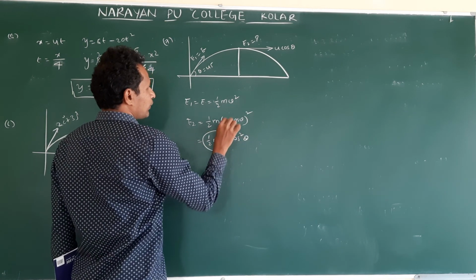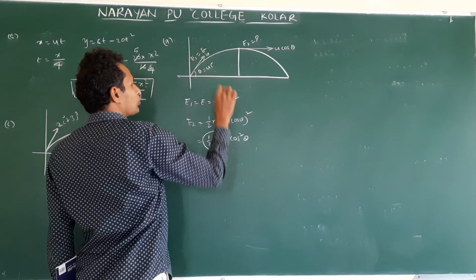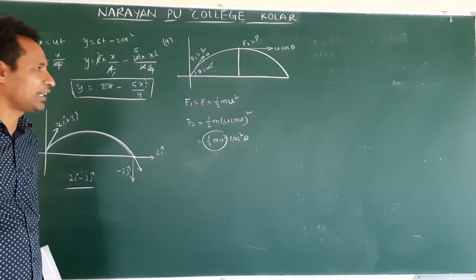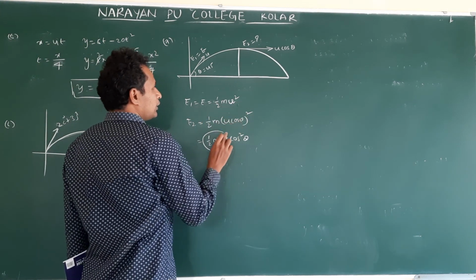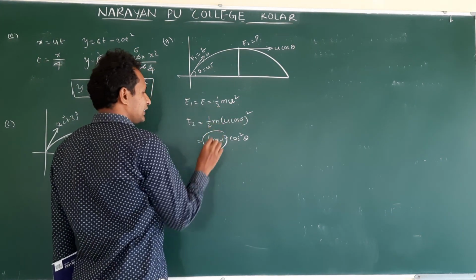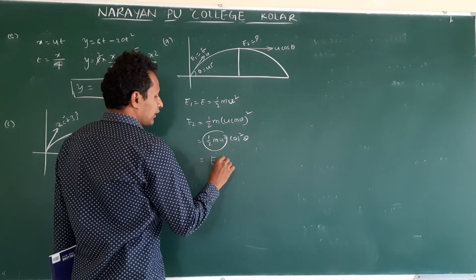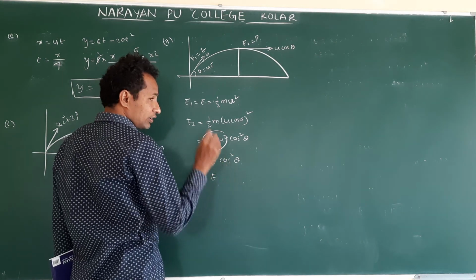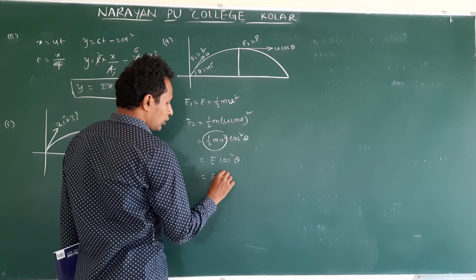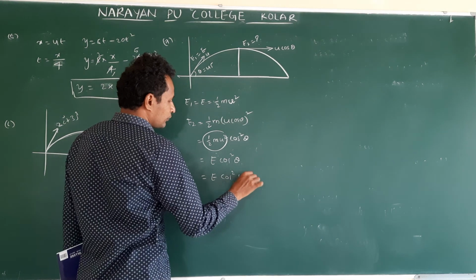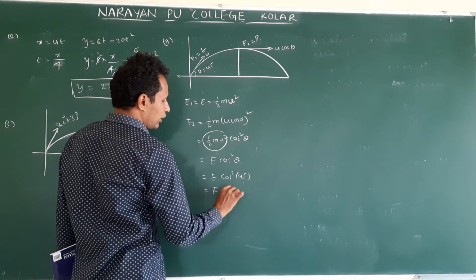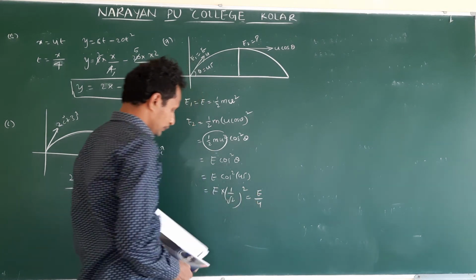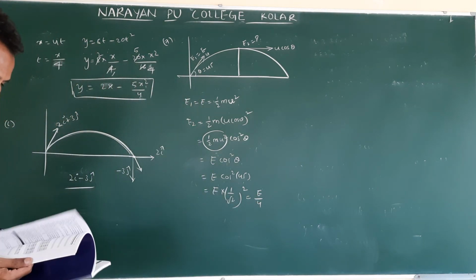Half m u square is what? We projected with u, so instead of v we take u. Whatever it may be, v and u represent velocity. So half m u square is the initial energy E. So E cos square theta. Theta is 45, cos 45 is 1 by root 2. So cos square 45, this is E into 1 by root 2 whole square. This is E by 4. Check the options. Seventh question.